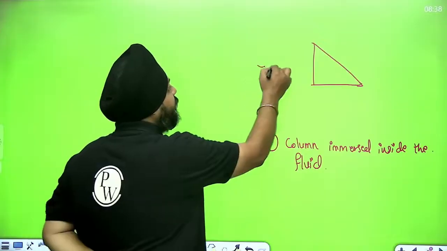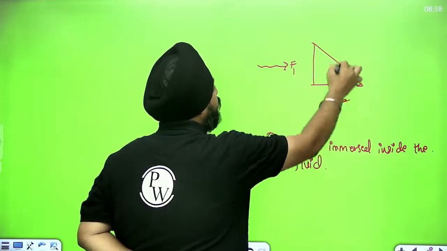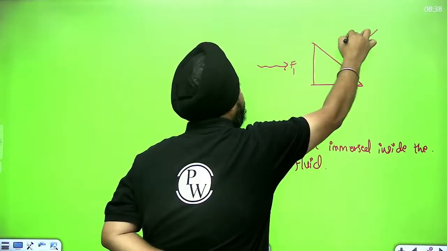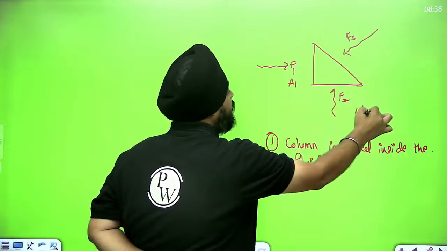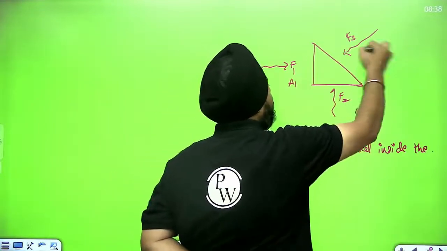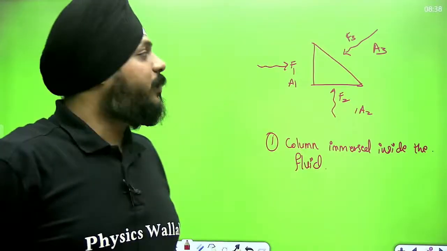Here the force is acting from this direction, force F2 from this direction, and force F3 from this direction. This is the cross-sectional area A1, this is A2, and this is A3.